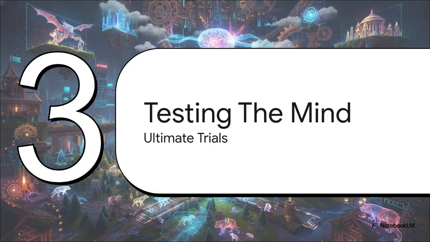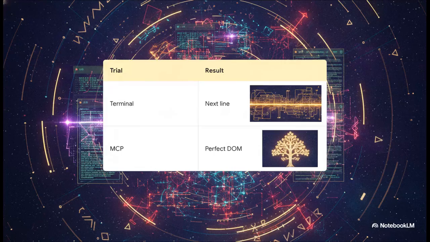Section 3. Testing the digital mind. The ultimate trials. Once that rigorous training was complete, it was time for the ultimate trials. Just like the stern mythological hero Ilya Muromets stepping up to prove his hidden power, the model faced some incredibly strict benchmarks. First, we gave the model a fake terminal with pre-made text files, and we asked it for a specific, strict system document.